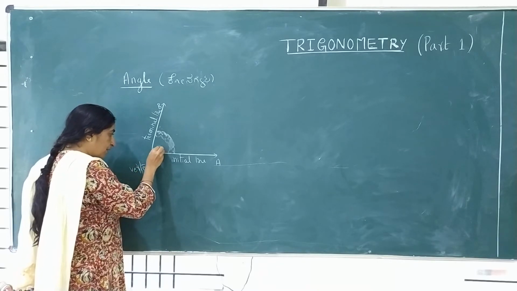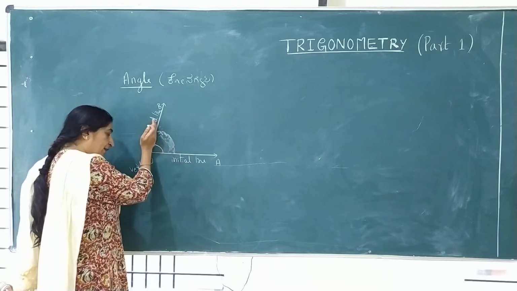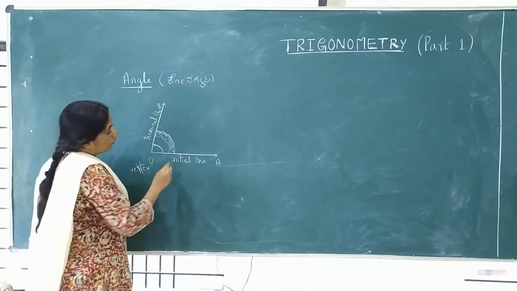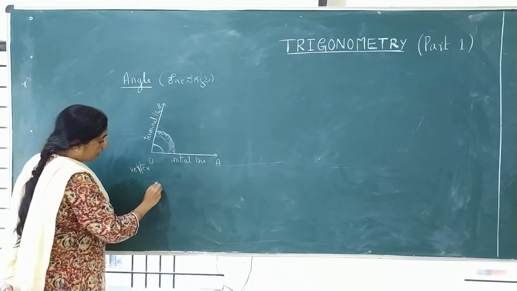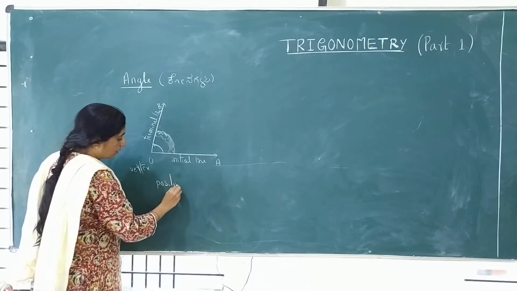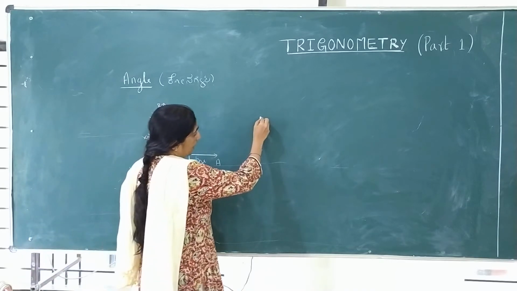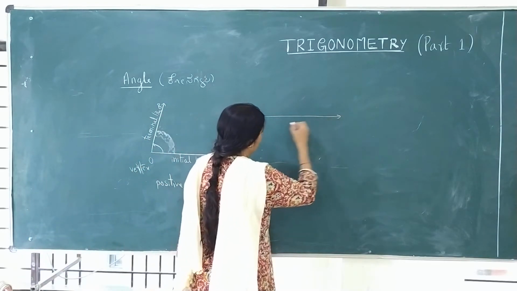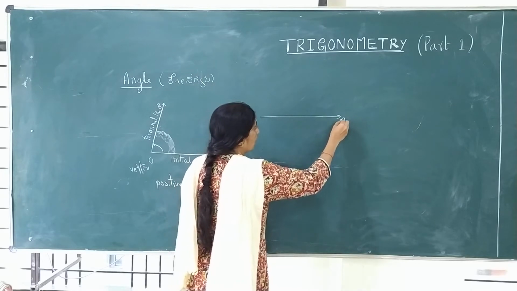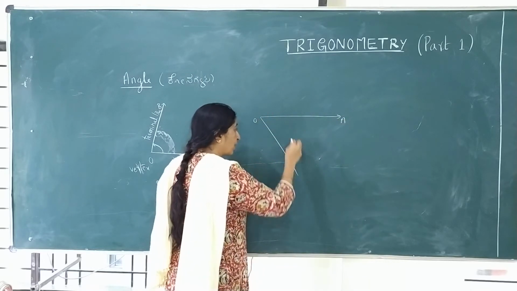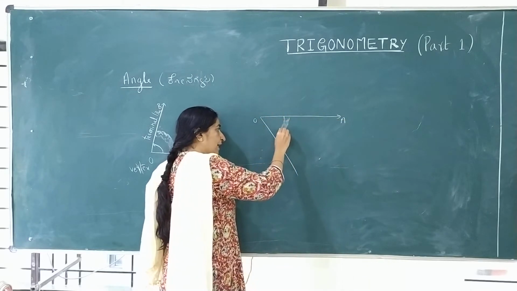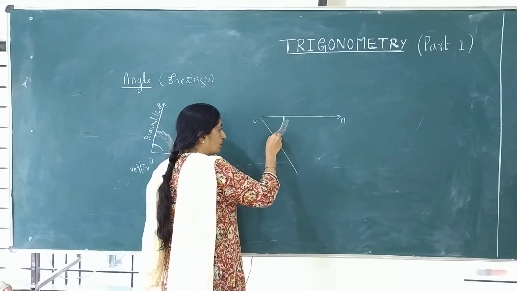So this amount, this movement, is called an angle. This is anti-clockwise. Anti-clockwise means it is positive. Suppose you take this as the initial line OA. At that time the angle is moving like this in this direction.